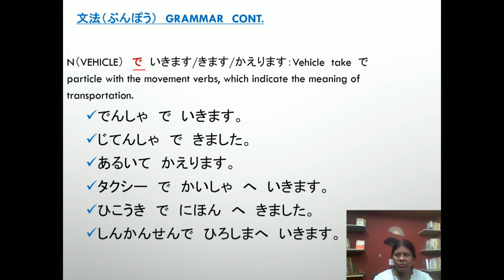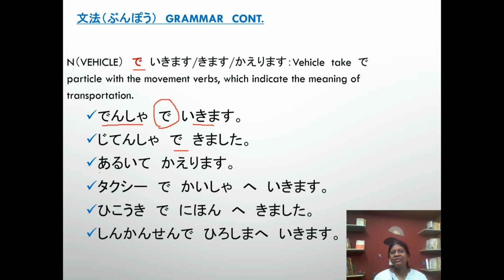Sometimes we don't use any vehicle; we go by walking. There is no need to use a particle. Okay. Look at the sentence. Densha de ikimasu. Here, particle de. Jitensha de kimashita. The first sentence says, I go by train. Jitensha de kimashita: I came by cycle.